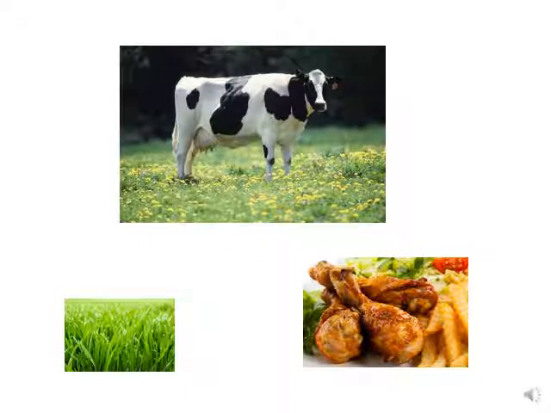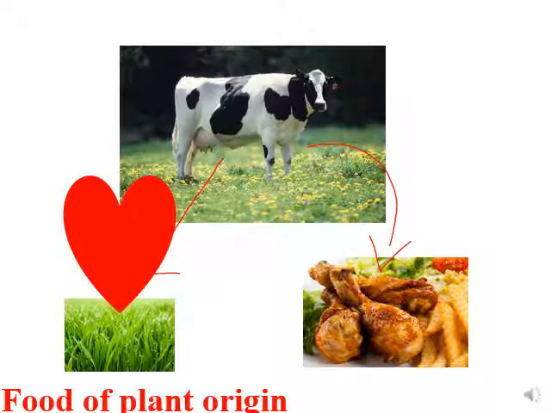First of all, we have this cow. What do you think? Does she prefer to eat food from plants or food from animals like this chicken? Sure, she prefers to eat food from plants. So she loves to eat food of plant origin. And the cow prefers to eat grass. The grass is a food of plant origin. It comes from the plants.